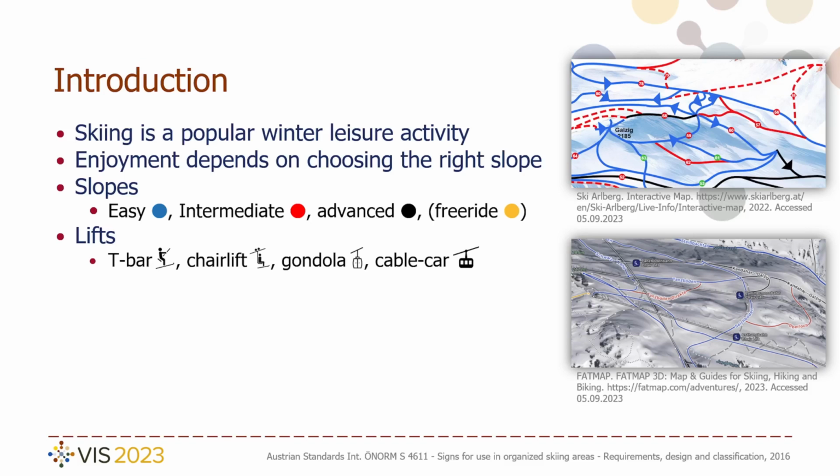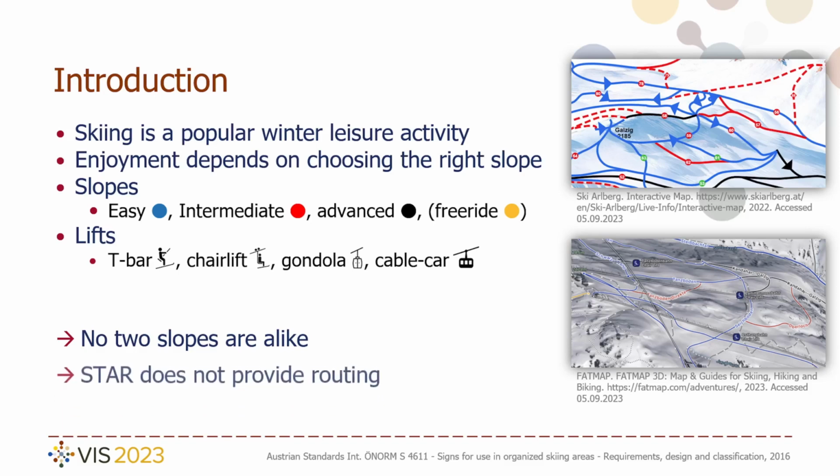However, even slopes in the same difficulty classification can widely differ in terms of geographical properties such as steepness or width, meaning that every slope is unique and no two slopes are alike. Furthermore, current ski resort information systems do not provide routing capabilities.